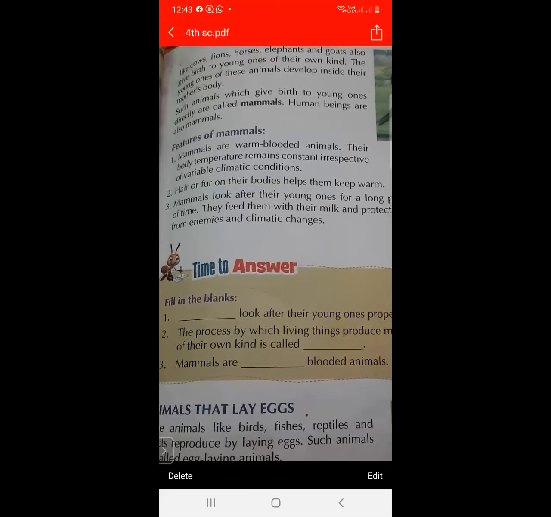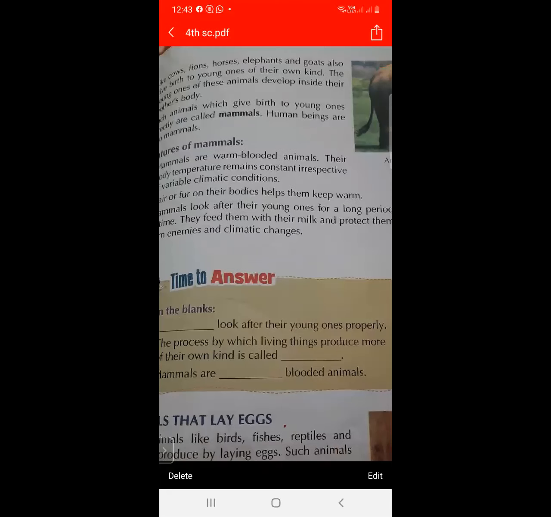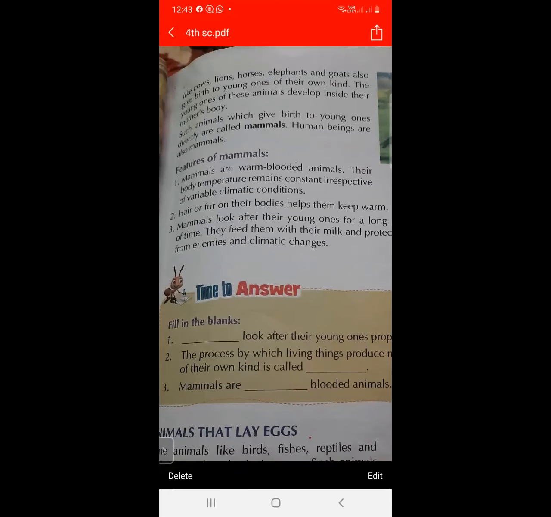They look after their young ones for a long period of time and feed them with their milk, and they also protect them from enemies and from climate change in the environment. So these are the features of mammals.